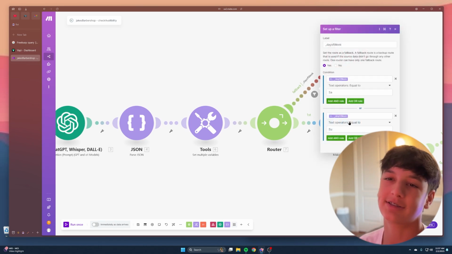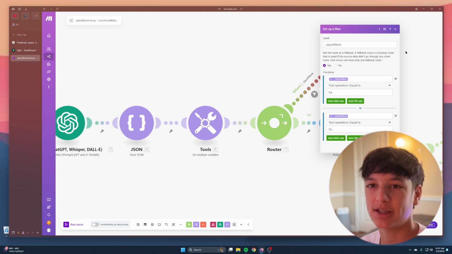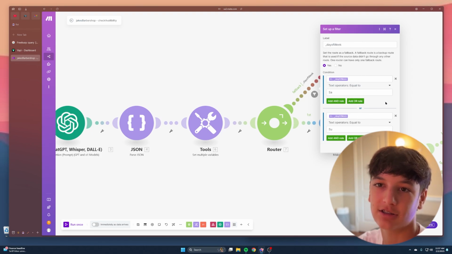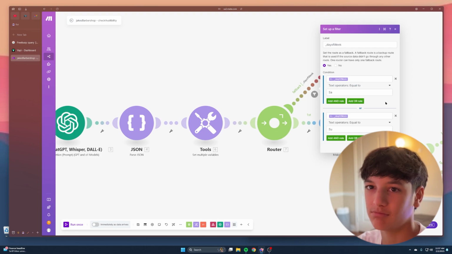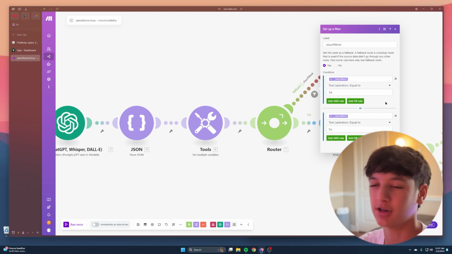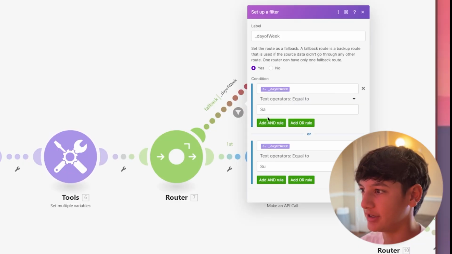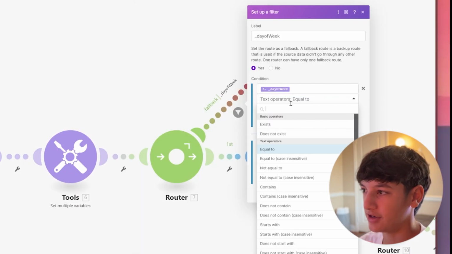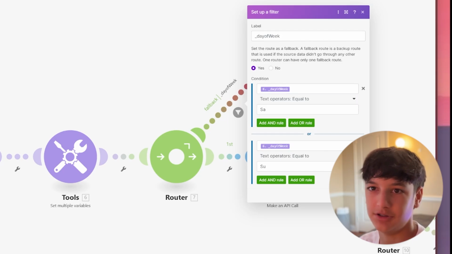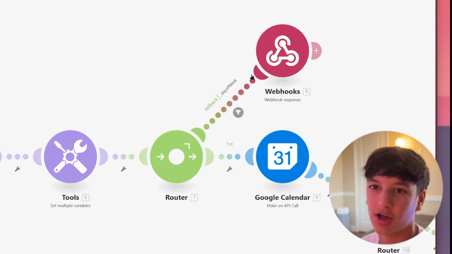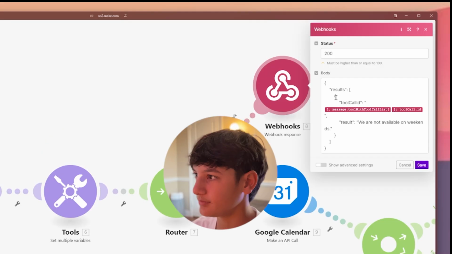So let's say they say, oh, I want to book one at 7 p.m., but we're not open at 7 p.m. Or the day of the week is, if you don't work Saturday and Sunday, then you don't want it on Saturday or Sunday, right? So you can adjust these based on your preferences. All you have to do is have day of week, and then you can have Saturday, whatever days. Anyway, this is just a way to say, sorry, we're not available that time, which is this.